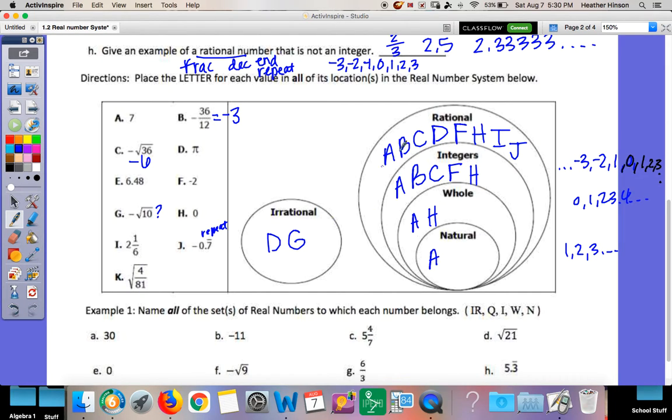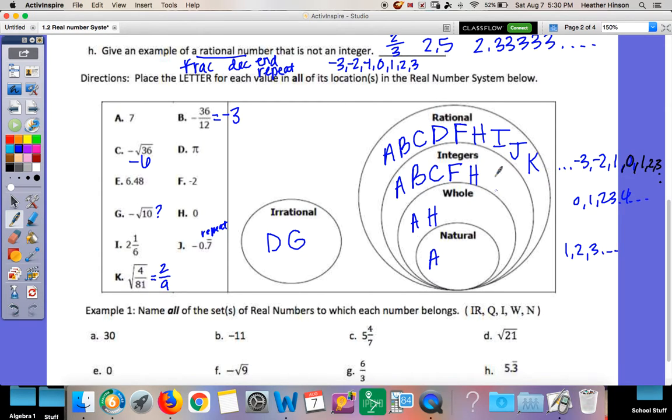Okay, and the last one, square root of 4/81. Is that irrational or rational? Do I know the square root of this? I do know the square root. I just have to do the top and the bottom separately. Square root of 4 is 2. Square root of 81 is 9. I do know the square root of that, and it's still a fraction, so that is rational.